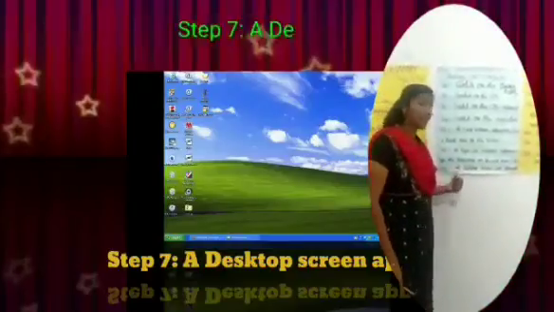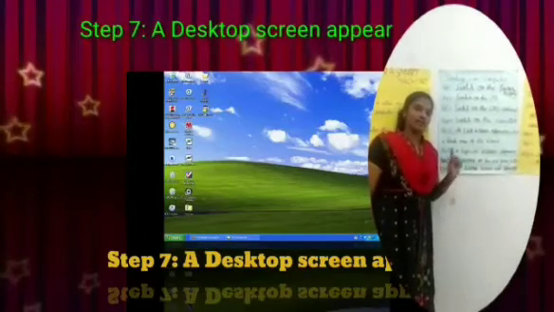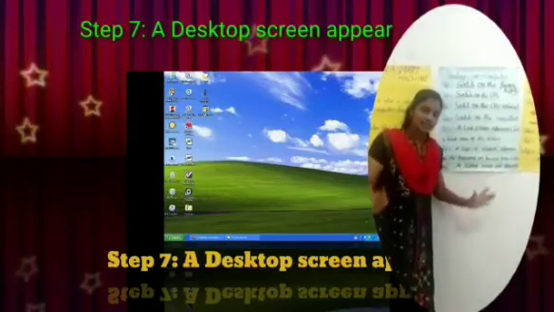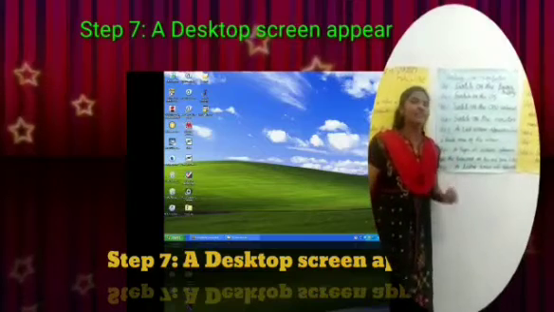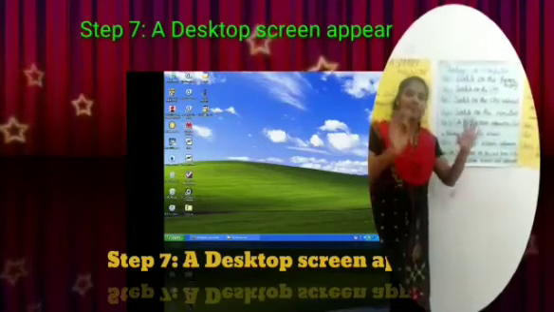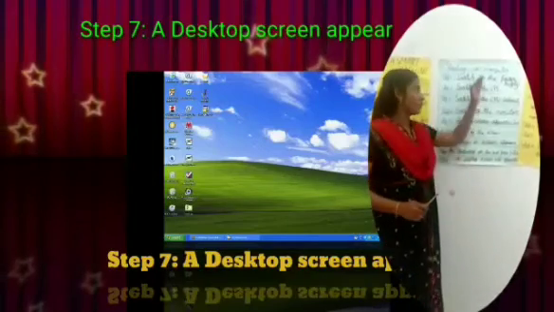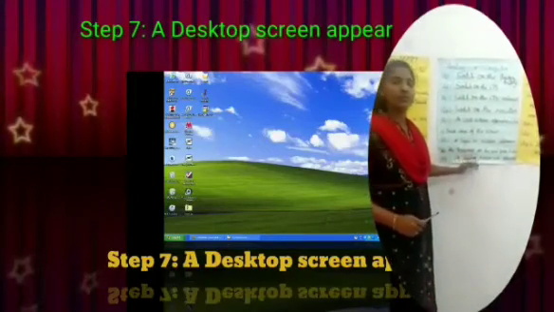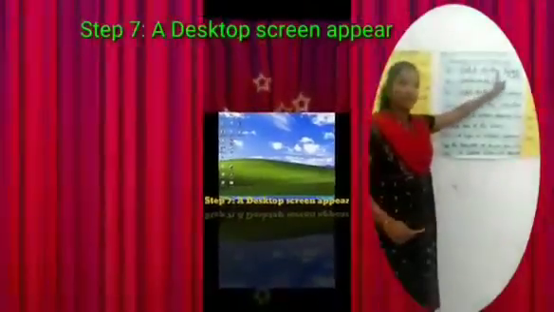Then step 7. After step 6, the final screen will open. That final screen is called the desktop. So a desktop screen will appear on your screen. These are the steps we follow to start a computer.